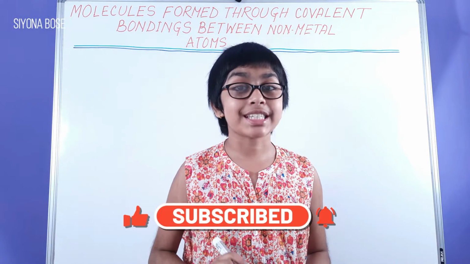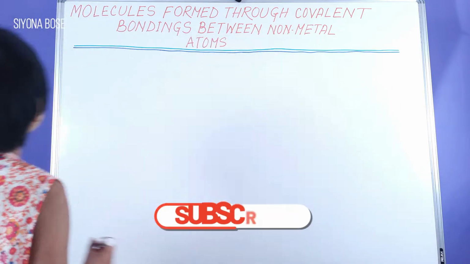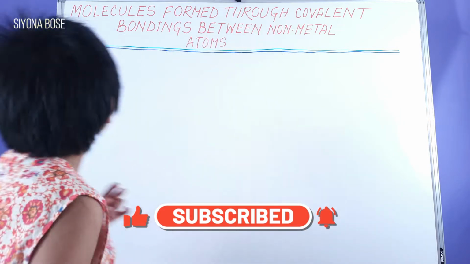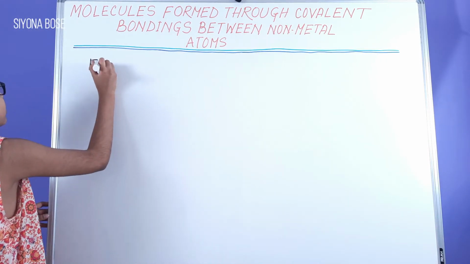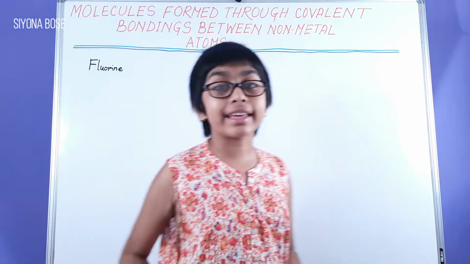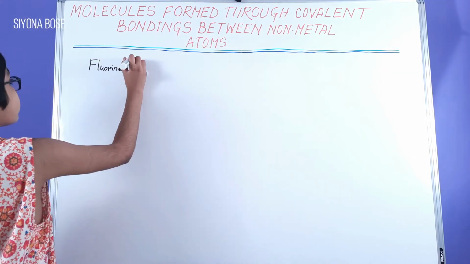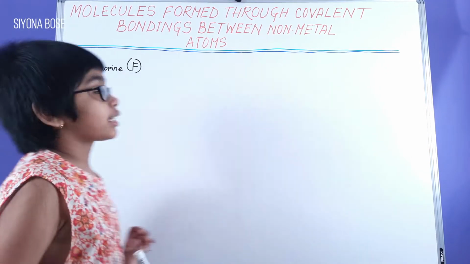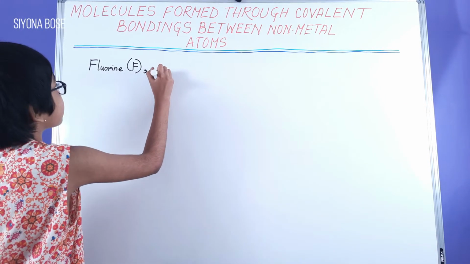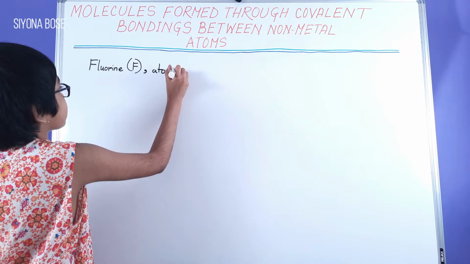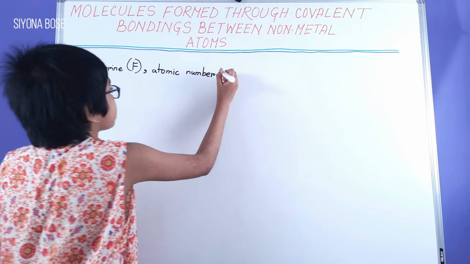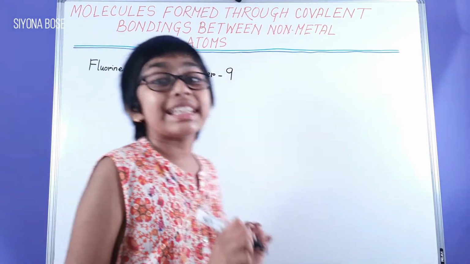The nonmetal for today is fluorine. Let's do a little analysis about fluorine and its EC. Fluorine, whose symbol is F, and atomic number is 9.